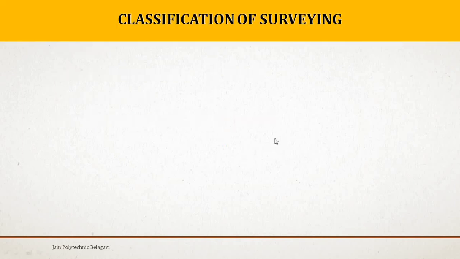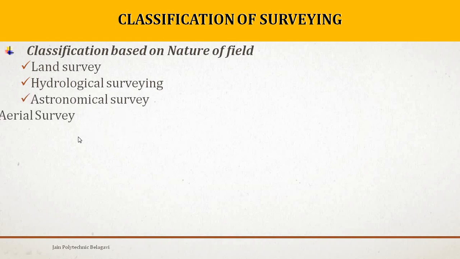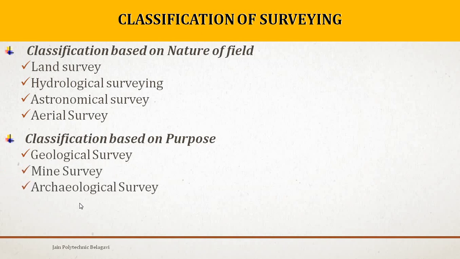So classification of survey is based on categories. First is nature of field. Based on nature of field, we are going to concentrate on land survey, then hydrological survey, which means water related survey, astronomical survey, then we have aerial survey. The second classification is based on purpose. So geological survey is there, mine surveying, archaeological survey, next we have military survey.